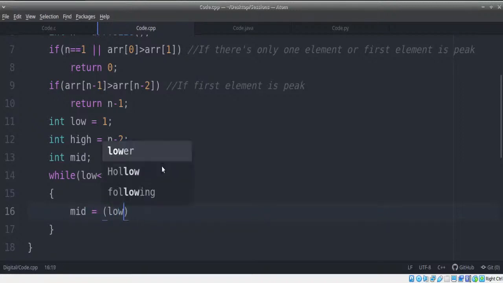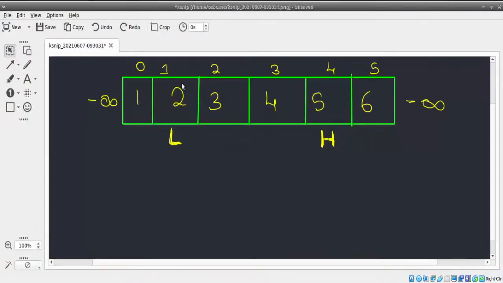We'll be having low plus high by 2. Simple. Now what is low plus high by 2 here? 1 plus 4 by 2. So 1 plus 4 will give you 5. 5 by 2 will give you 2.5. Since we are storing it in an integer, we'll get 2. So we'll get 2 here.